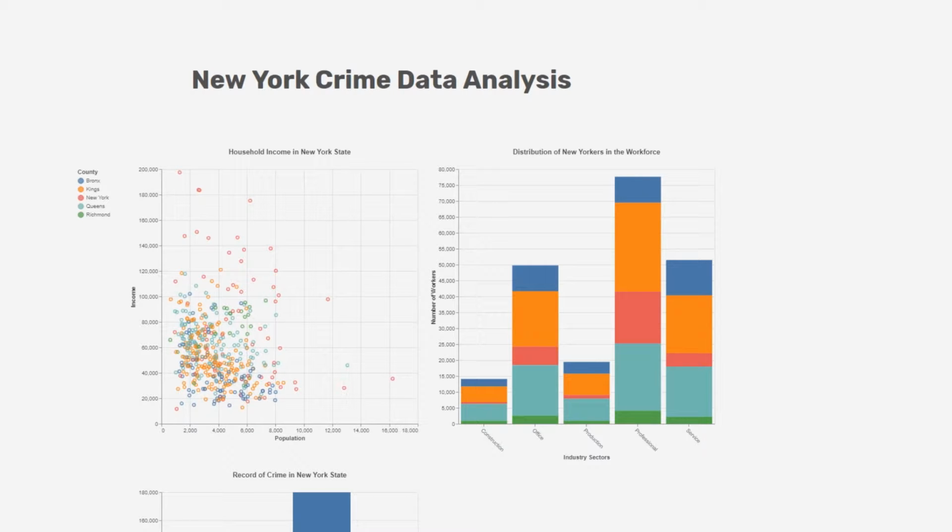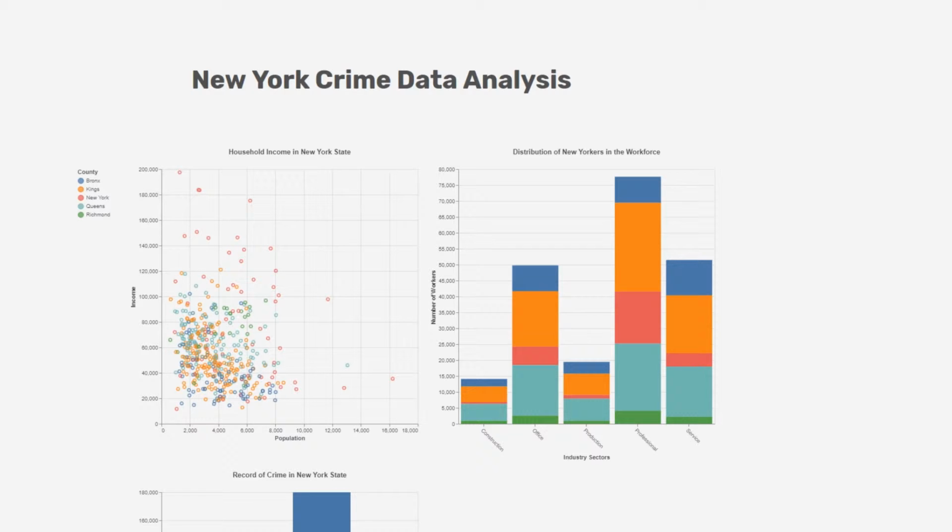New York, the fourth largest state in the US and home to over 19 million people, also recorded over 390,000 cases of crime in 2015. To provide more context, this visualization attempts to investigate how the crime rate may correlate with socioeconomic status by looking at the census and crime data for the 5 major counties of New York: Bronx, Kings, New York City,